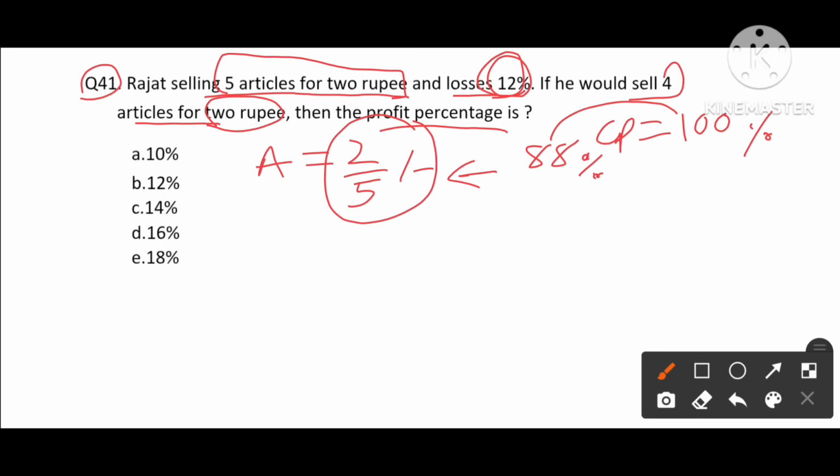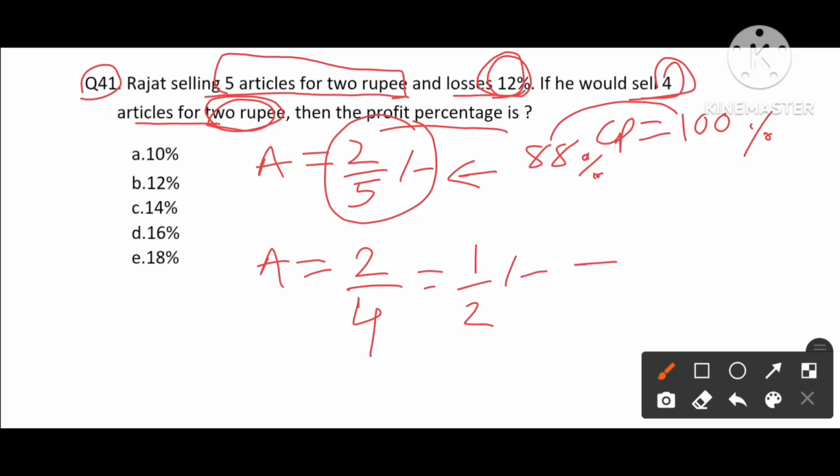Now the question says that if he would sell 4 articles for 2 rupees, each article will be sold for 2 rupees divided by 4 articles. So what we have is 1/2 rupees.